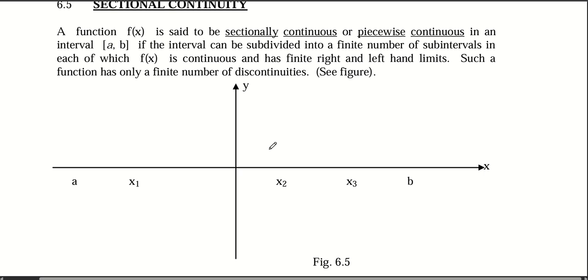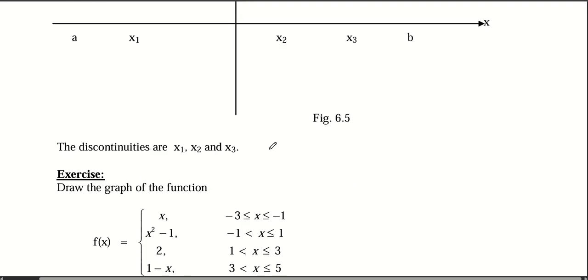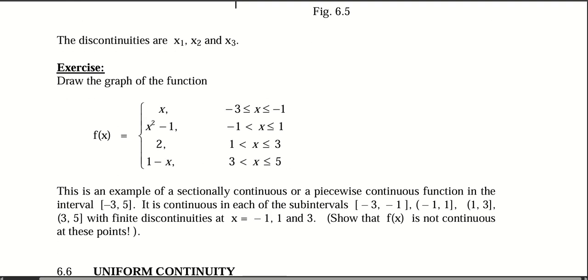However, the function as a whole contains discontinuities. For example, this function, right? Now, the point at -1 will be discontinuous because you are changing from this linear function to this square function. The point at 1 will also be discontinuous because you are changing from this square function to this constant, right? So what you realize is that the function has discontinuities about one, two, three, four different discontinuity points.